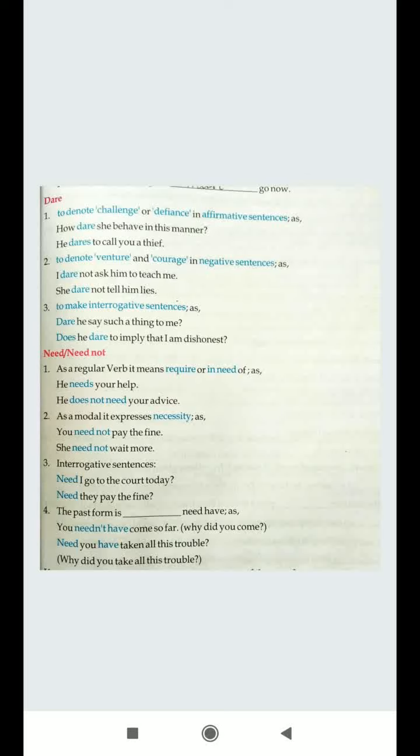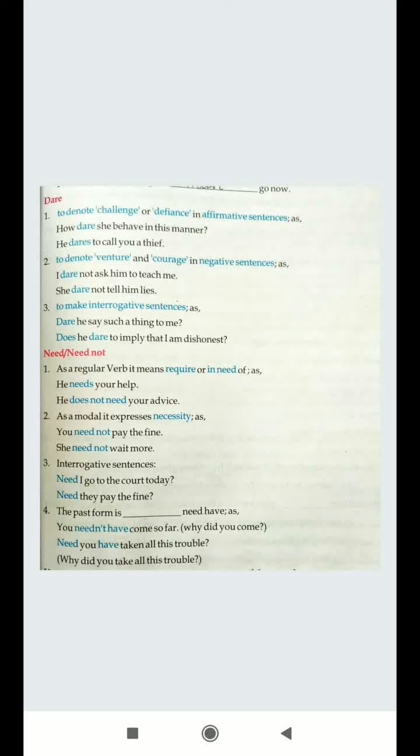Next is need not. Need is always like the necessity. So need and need not both are used. First point, according to the condition, as a regular verb, it means require or in need of something. Need is always the necessity. He needs your help. He does not need your help. But now you can see we make use of need, but in the present tense we are also following the form of tenses. In the present tense we will make use of does not need. If we are using the past tense, we will make use of did not need.